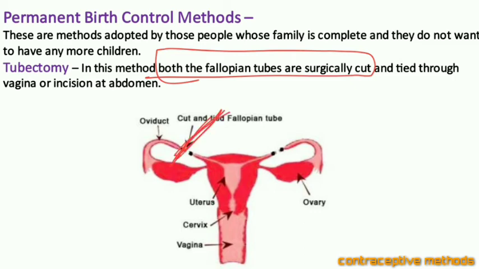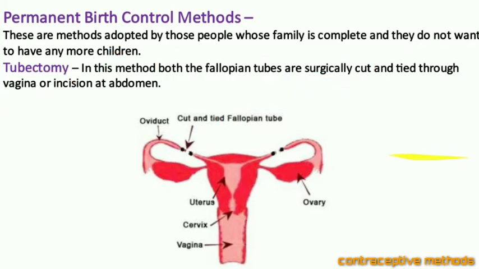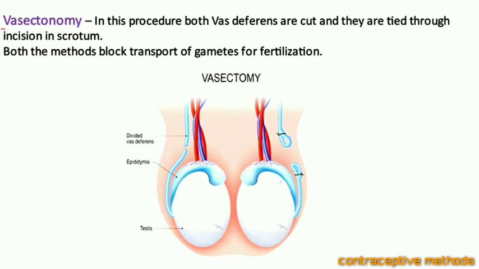So for that, in the abdomen an incision is made. A cut is made in the abdomen to insert the surgical devices, or sometimes an expert can also do this method by inserting the surgical equipments through the vagina. Hope you are understanding. Next is for the males, surgical method, vasectomy.